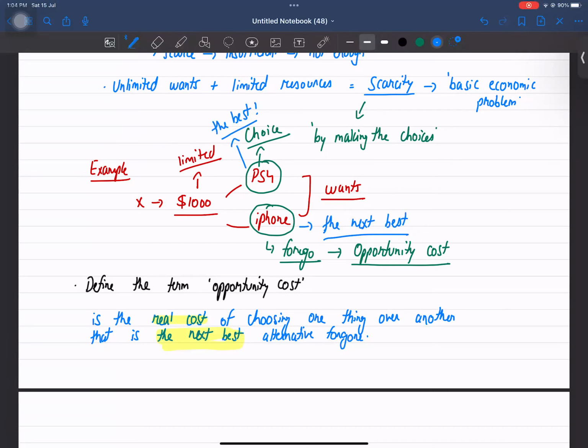Because the best thing is actually most satisfying thing or the product for an individual as compared to the other option that he's foregoing. So this is the concept of opportunity cost.